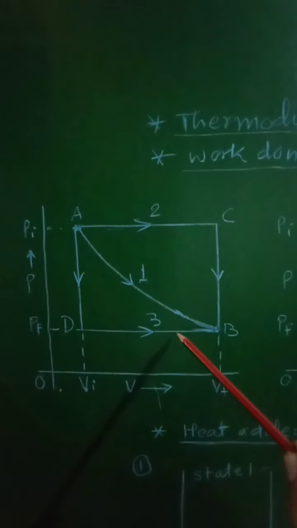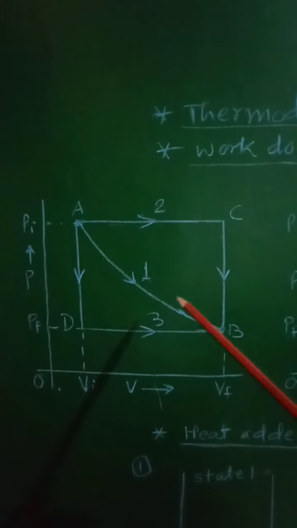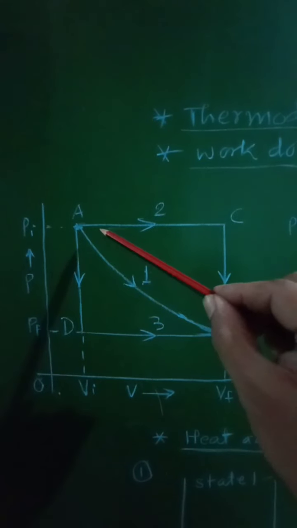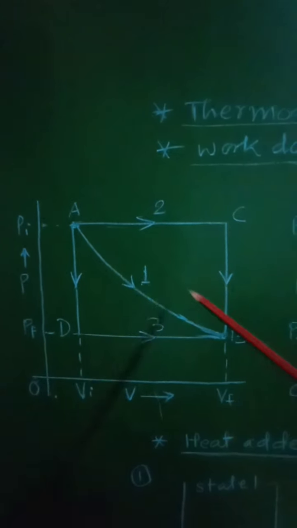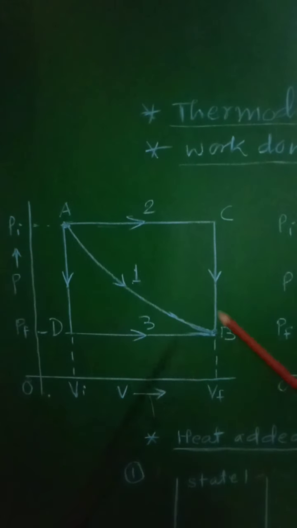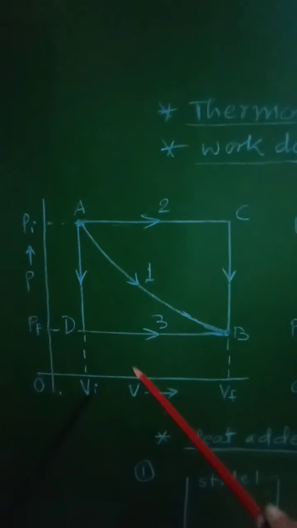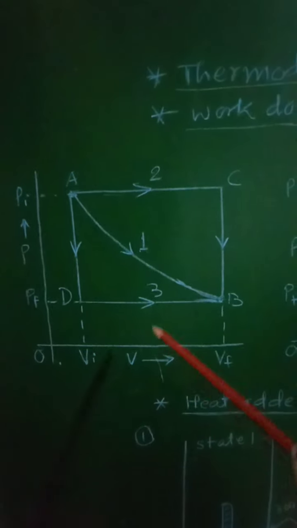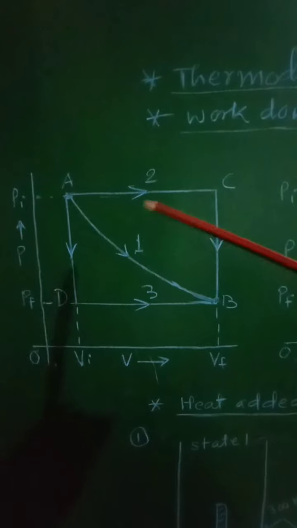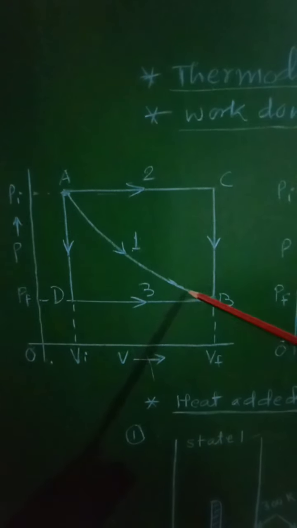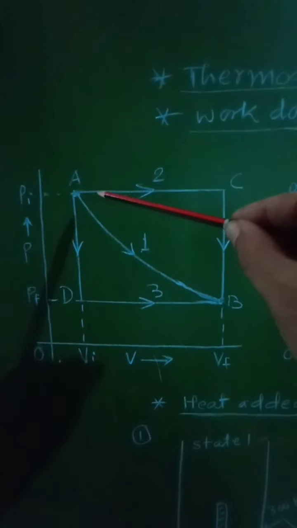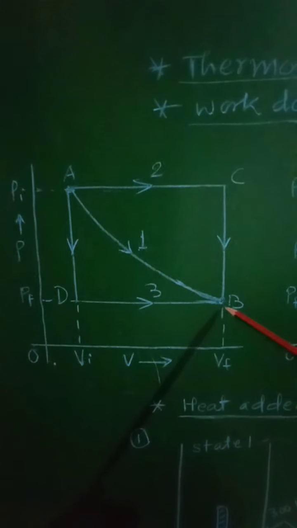Like these different paths are given during the change of the system from initial position A to the final position B. That means in this diagram, when the pressure against volume is plotted, the change in the state of the system will take place from initial state A to final state B.